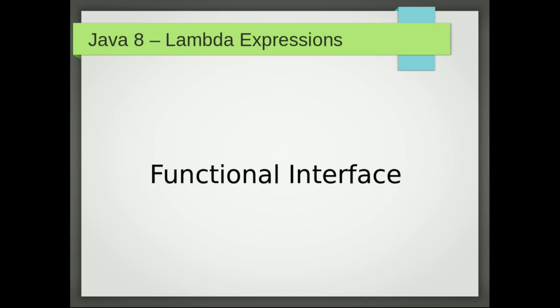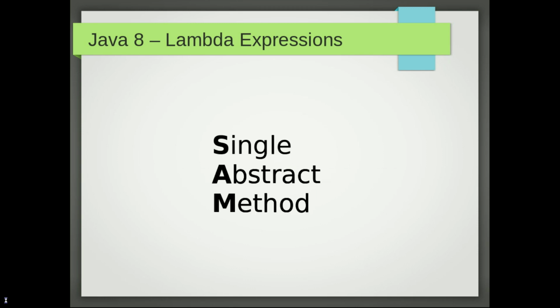And what is a functional interface? It is an interface which has a single abstract method. But isn't every method in the interface abstract? Isn't it redundant to say single abstract method? Well, it was true before Java 8, but from Java 8 you can have a static method in the interface. That means you can create a utility interface just like a utility class, or you can have a static factory method in the interface.